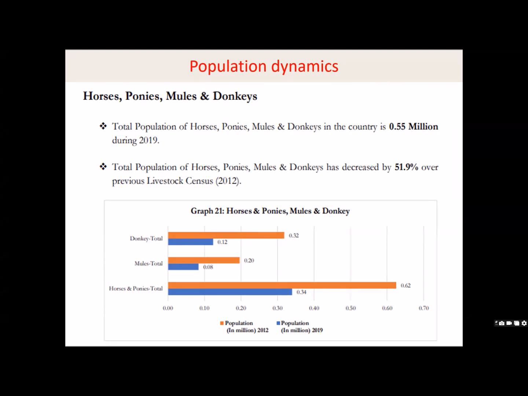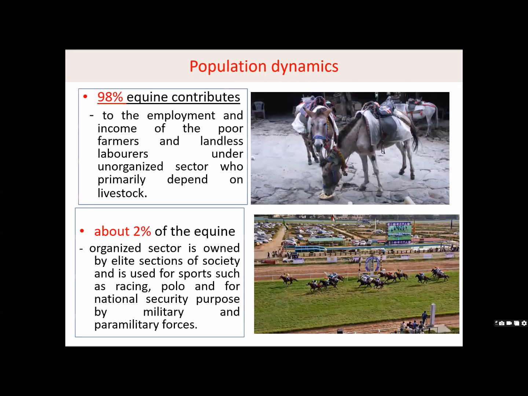Now, if you see the population of horse, mules and donkeys together, which is what we just discussed, that is 0.55 million, which has reduced by 51.9% over the previous livestock census. Overall, if you compare all three together, that decrement is nearly 52% compared to the previous census.